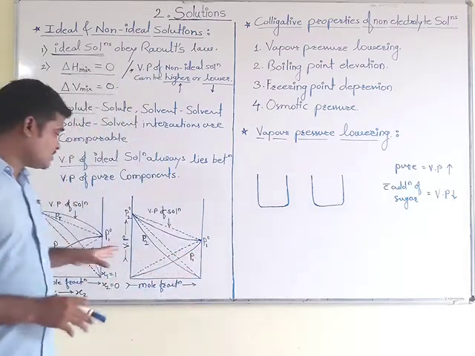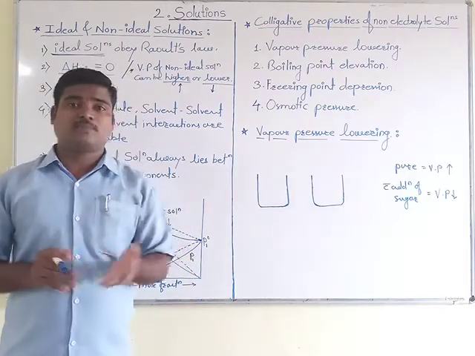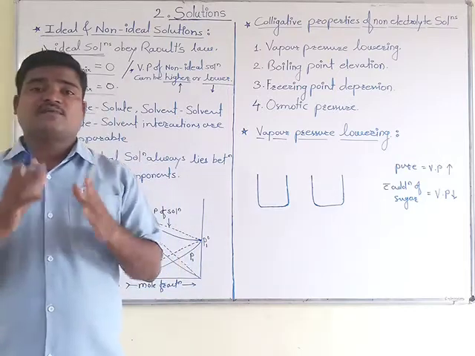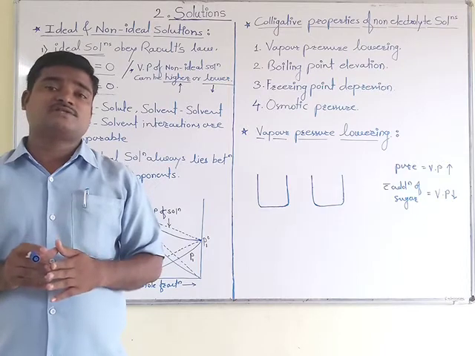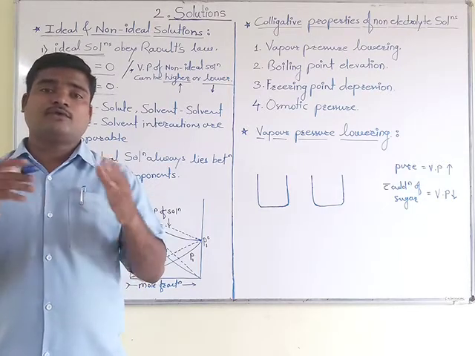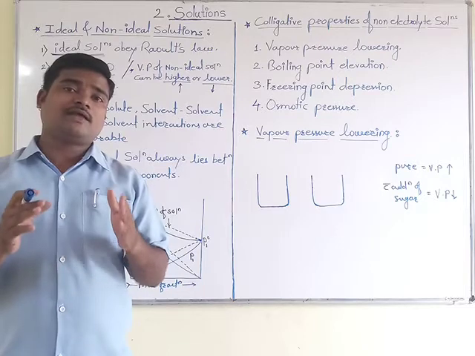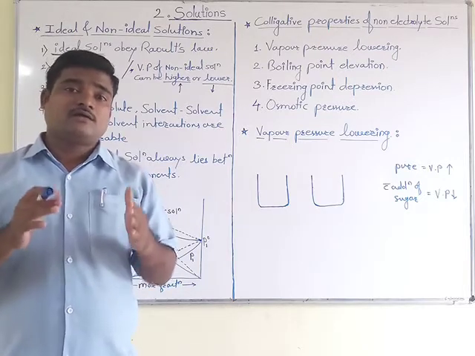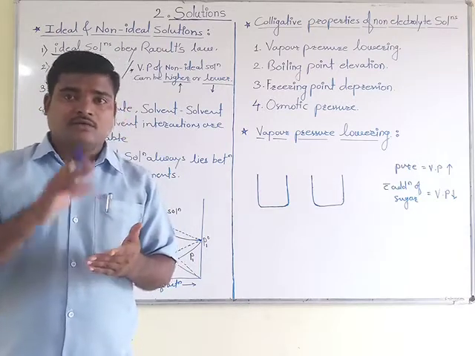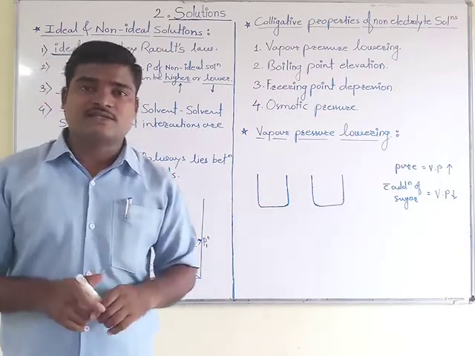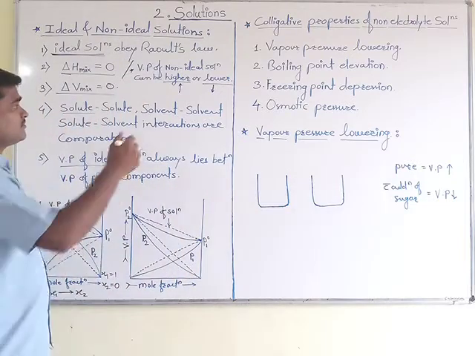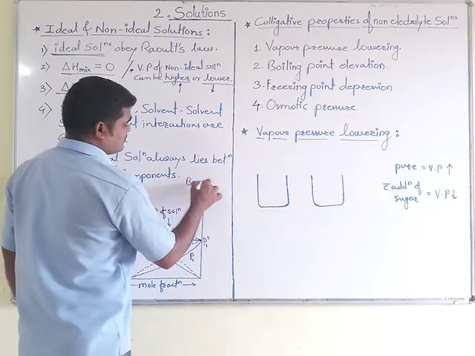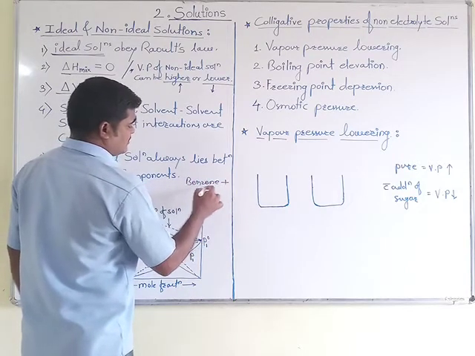Therefore, we can say that it shows two types of deviations, either positive deviation or negative deviation. If we see some examples, in real life there is no perfectly ideal solution, but near to the ideal condition, one good example is the combination of benzene and toluene.